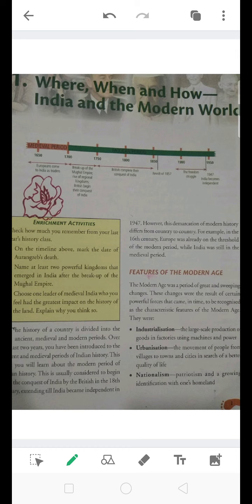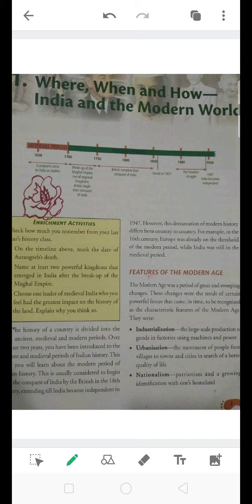Dear students, we have already started with when, where and how. That is chapter number 1 of Civics in India and the Modern World. Now we will do a short recap of what we studied in the previous video, where we studied how the features of the modern age encouraged people, and different forces made the change in the modern age.